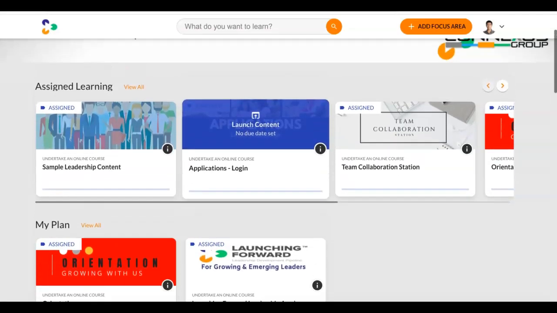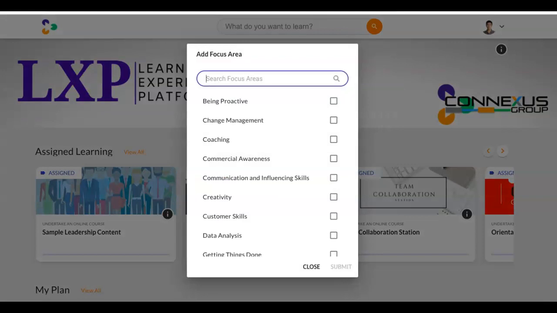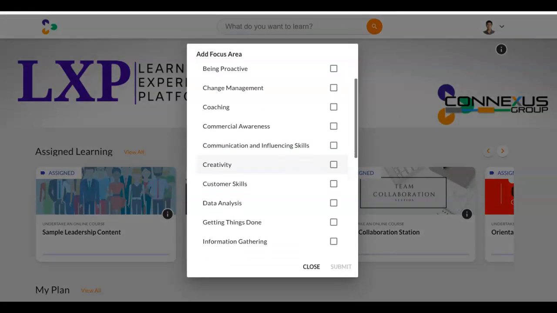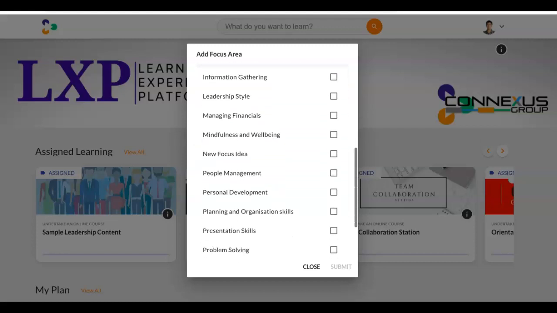This is assigned learning. But then we go beyond assigned learning. Let's say that I'm a team member and I want to grow and I have aspirations to become a manager myself or own something or do something. I can go to Add Focus Areas at the top right, click on it, and as I scroll down, you notice there are about 20-something topics, probably close to 1,000 pieces of additional material already populated in the system.